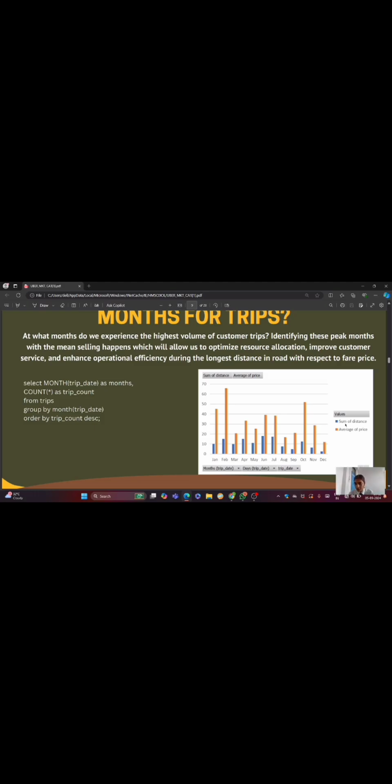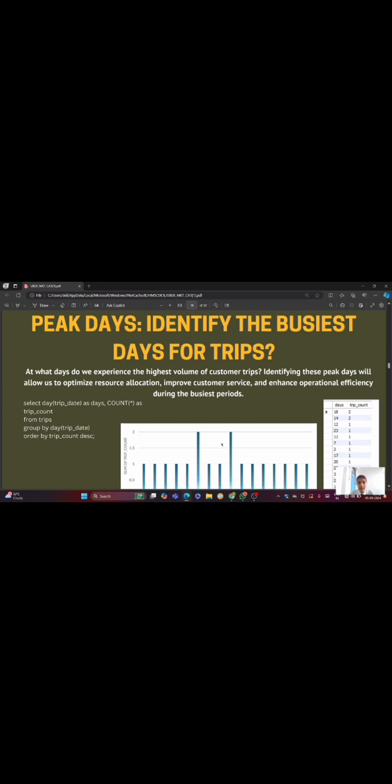Then the average price of the trip is highest in Feb. Average price is highest in Feb, and average distance covered is highest in June. So analyze from there. Then the peak days.